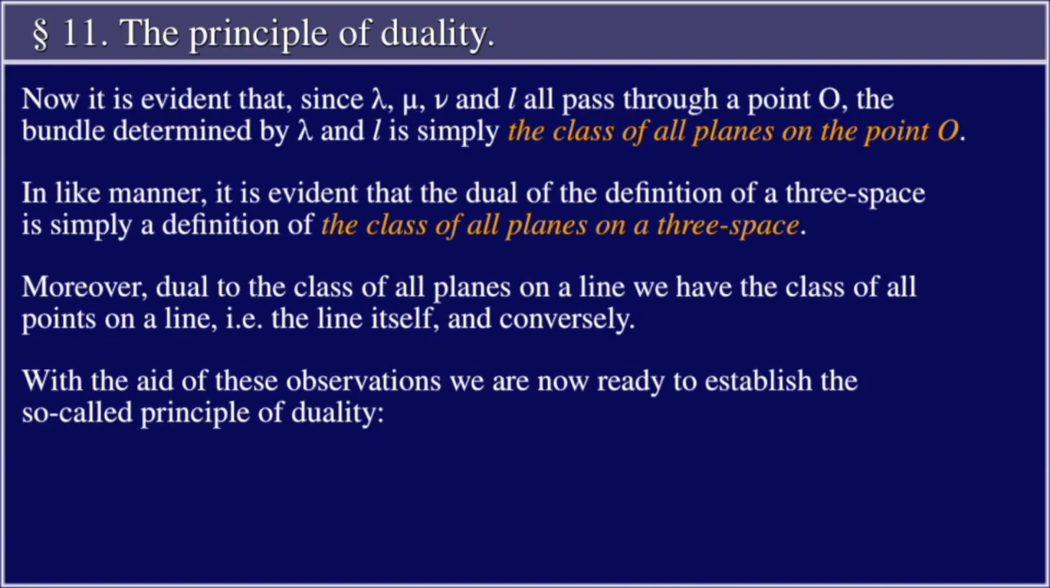Now, it is evident that since lambda, mu, nu, and L all pass through the same point O, the bundle determined by lambda and L is simply the class of all planes on the point O. In like manner, it is evident that the dual of the definition of a three-space is simply the definition of the class of all planes on a three-space. Moreover, dual to the class of all planes on a line, we have the class of all points on a line, i.e. the line itself, and conversely.